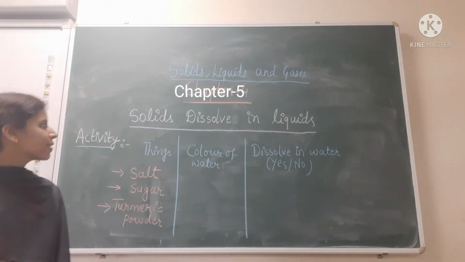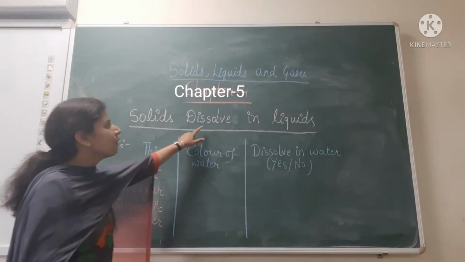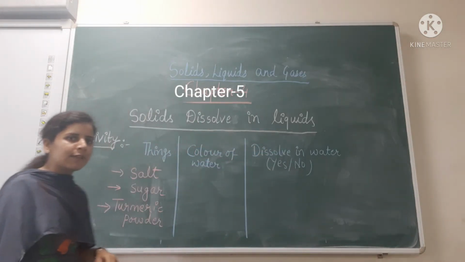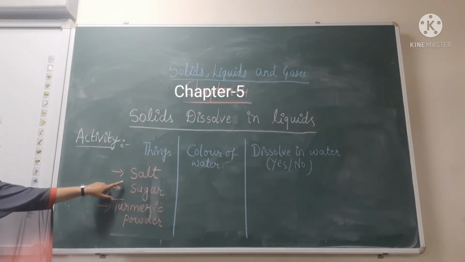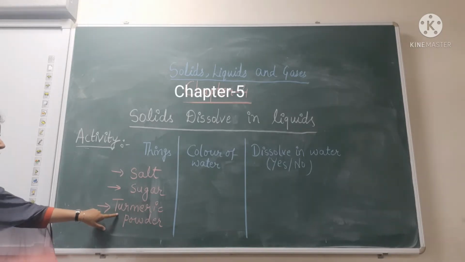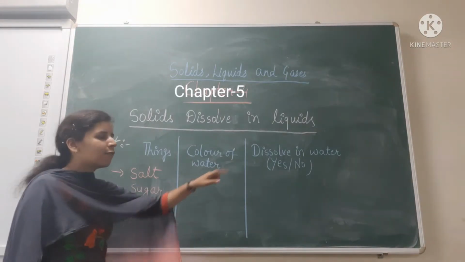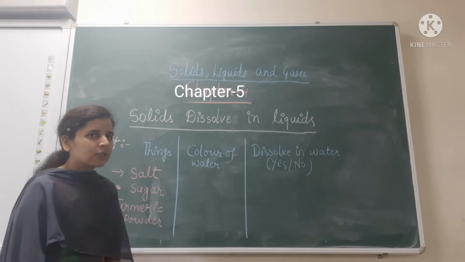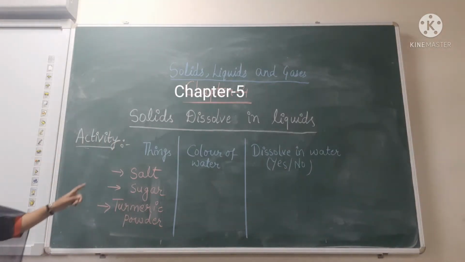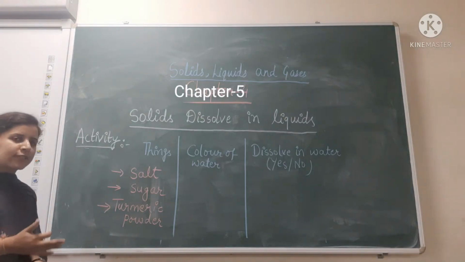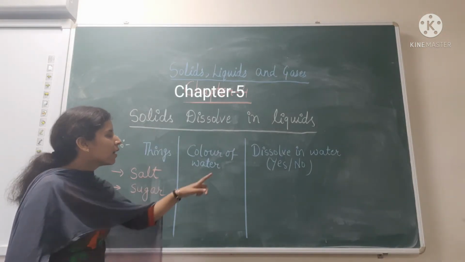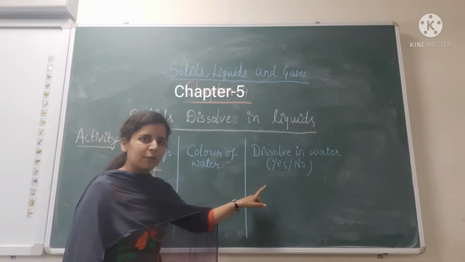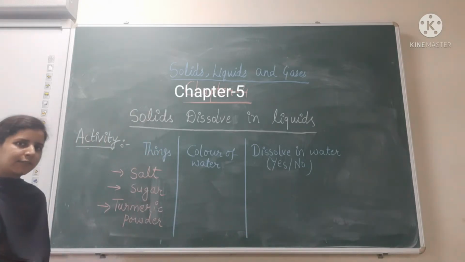Now we will discuss how solids dissolve in liquids. For this we will do an activity in which we have three solids: salt, sugar and turmeric powder. In this activity we are taking water as a liquid, right? What we have to do is dissolve all these in water. Then we will see in which case the color of the water changes, and also which ones dissolve in water, right? So let's start with our activity.